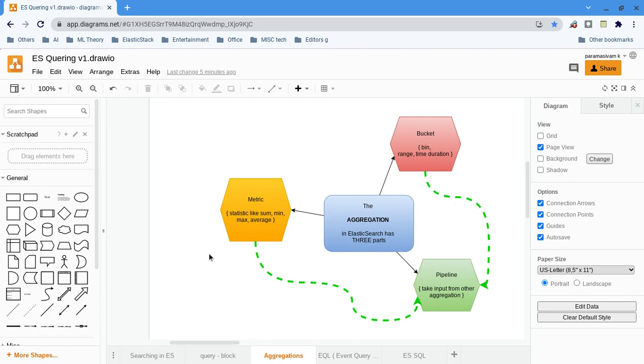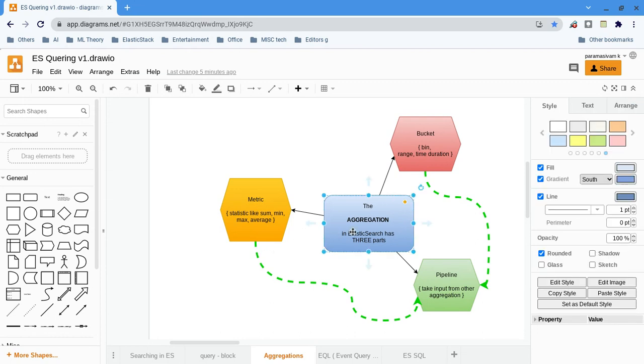In aggregations there are three types: bucket aggregation, metric aggregation, and pipeline aggregation. I'll tell you one by one what they are. The first one, whatever I have discussed till now, that is metric aggregations.